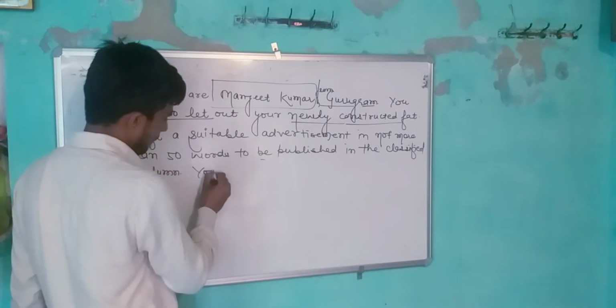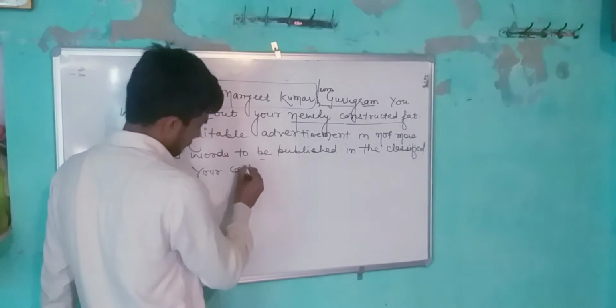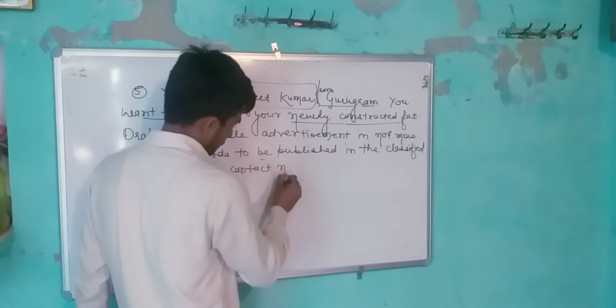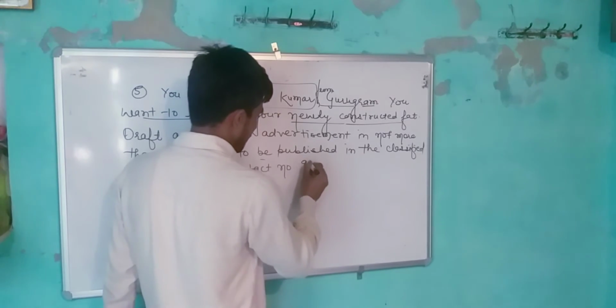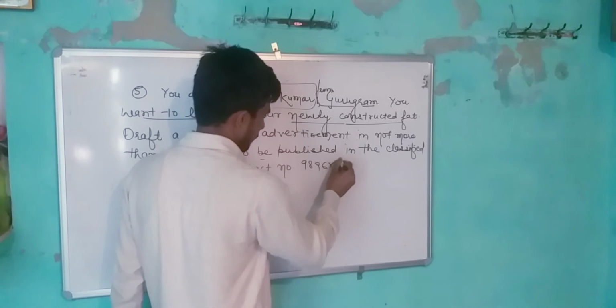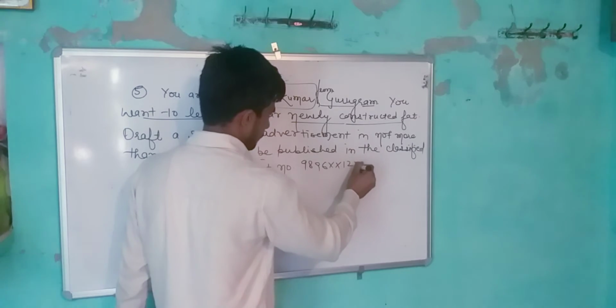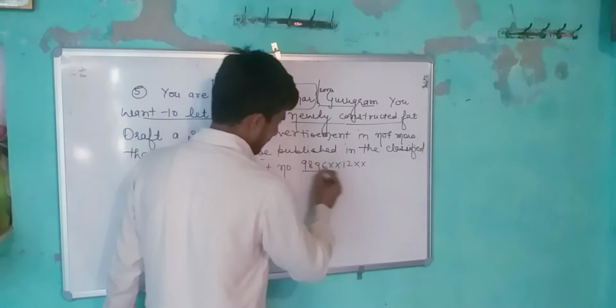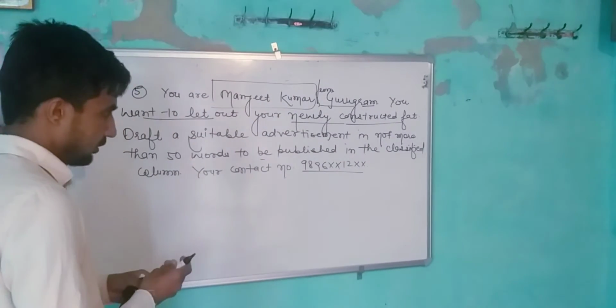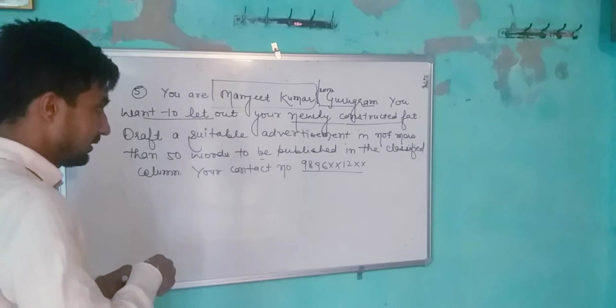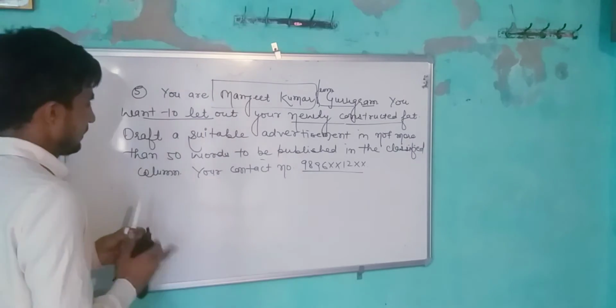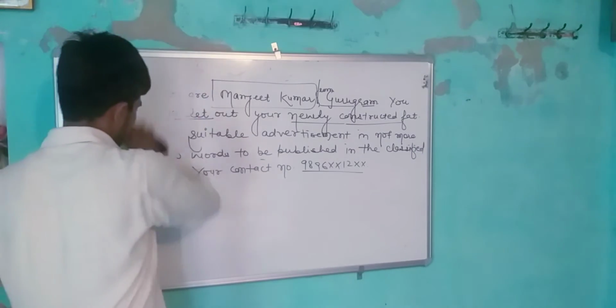Your contact number is 9896 cross cross 12 cross cross. In the 10 digits there will be a contact number.